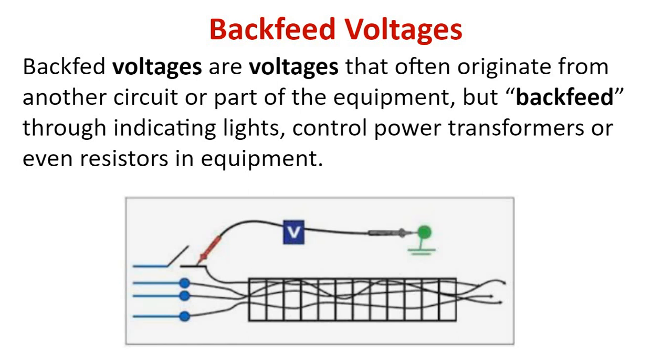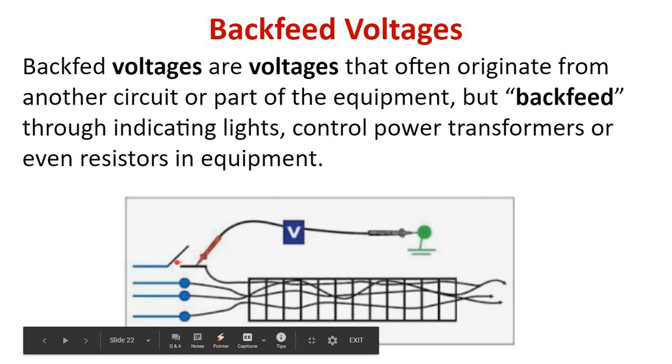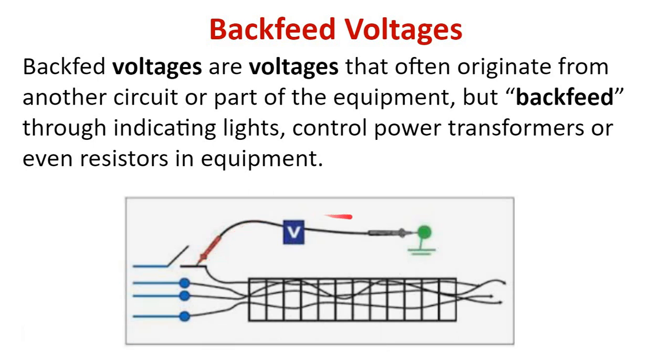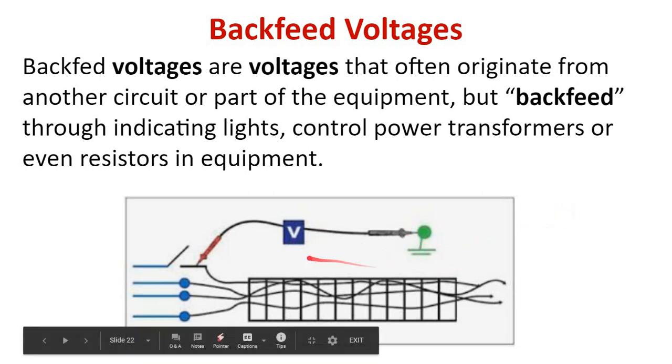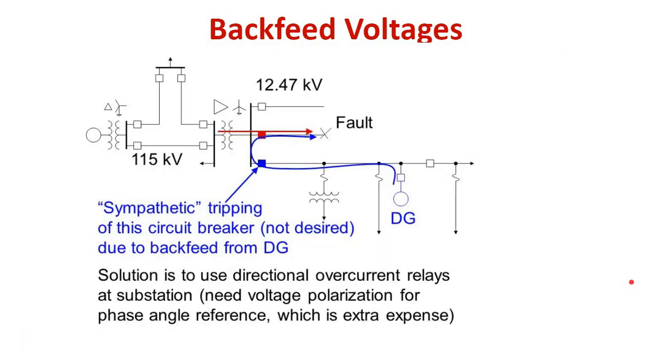Backfed voltages are voltages that often originate from another circuit or part of the equipment itself by backfeed through indicating lights, control power transformer, or even resistors in equipment. You can see this particular line is disconnected, but still you can see there is a voltage between this point and the ground, which is coming from other circuits, which is called the backfeed voltage.